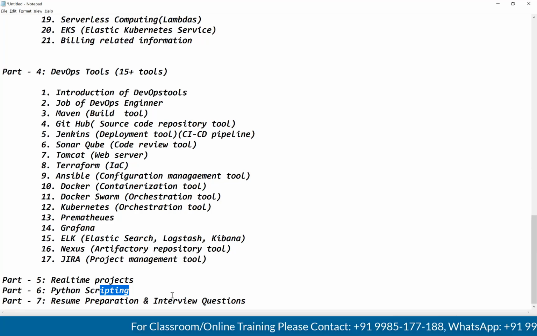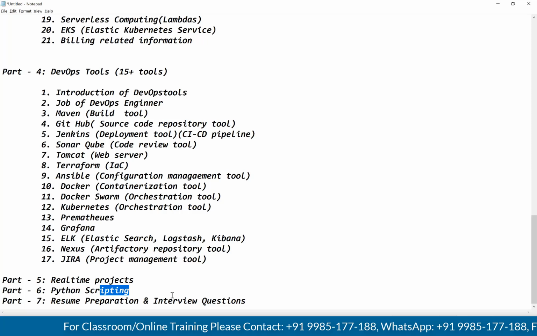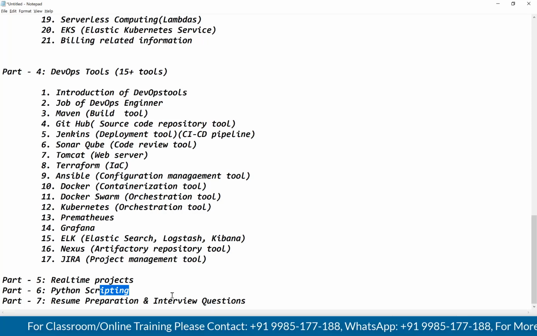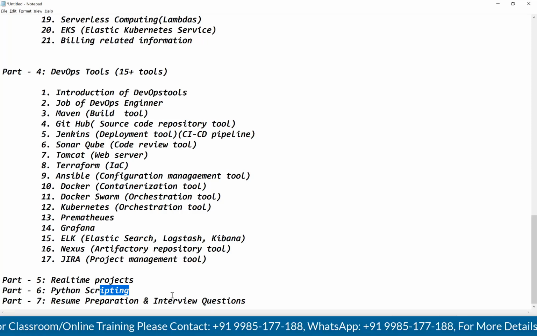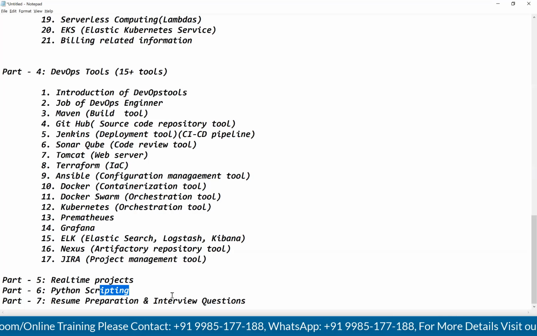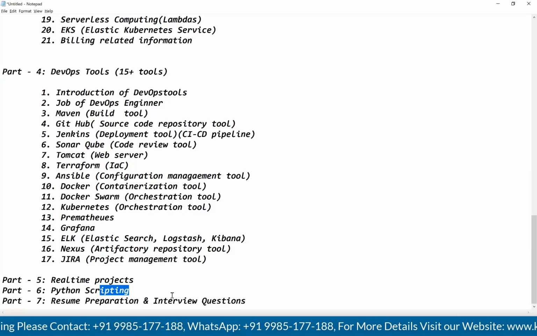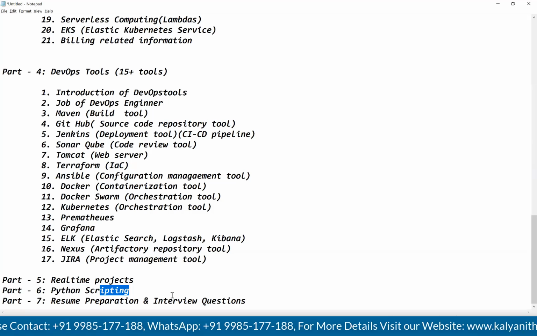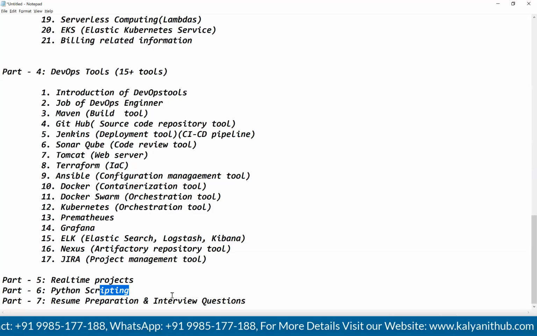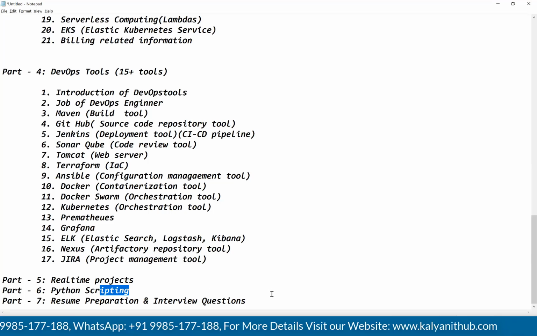Nowadays in interviews, what they are doing, guys, in the interview itself, they are opening the code on their machine and they are asking you to explain that code. Right? Then if you want to explain that, you should know how to write the function, how to write the class, how to write the conditions, how to write the loops. Everything you should know. Then only you can explain that code, guys. Okay. Finally, resume preparation and interview questions, guys.